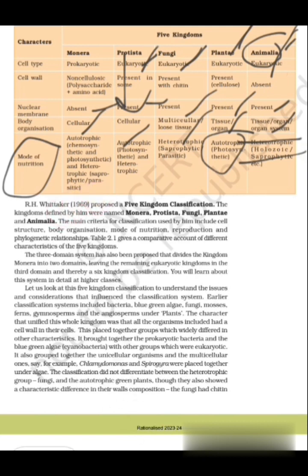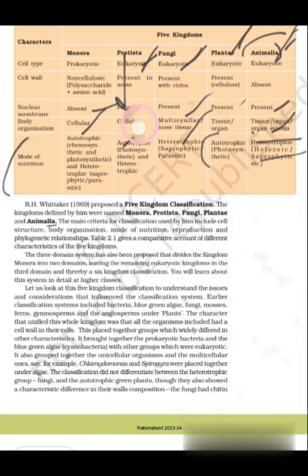R.H. Whittaker in 1969 proposed a five-kingdom system of classification. The kingdoms defined by him were Monera, Protista, Fungi, Plantae, and Animalia. The main criteria of classification used by him included cell structure, body organization, mode of nutrition, reproduction, and phylogenetic relationships.